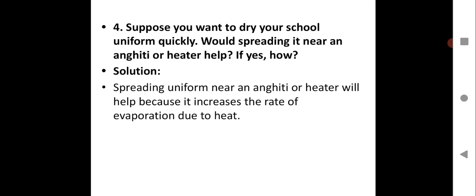Spreading the uniform near an angeti or a heater will help because it increases the rate of evaporation due to heat. When there is a good amount of heat, evaporation will be faster because water molecules will evaporate faster in the presence of heat. It will rise easily with the help of heat. So this will help. Please write down this.